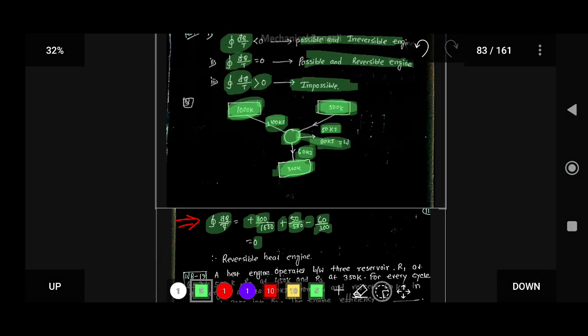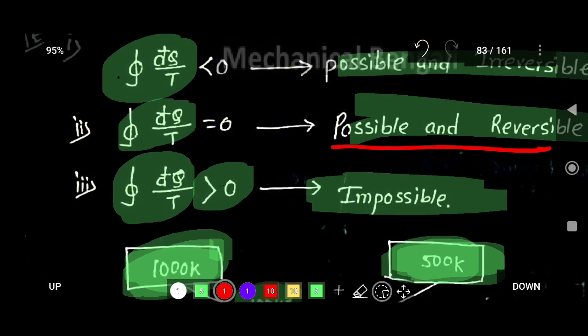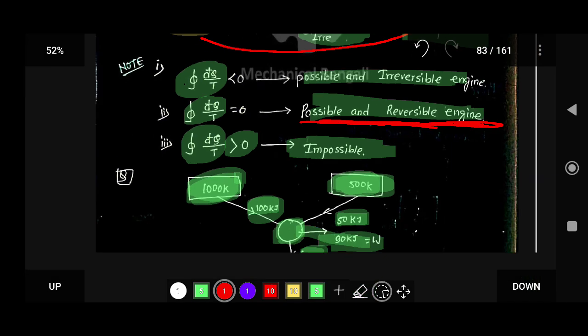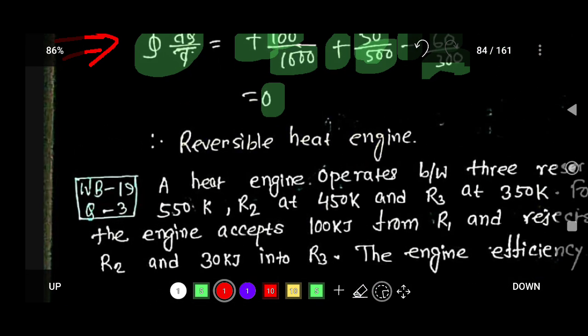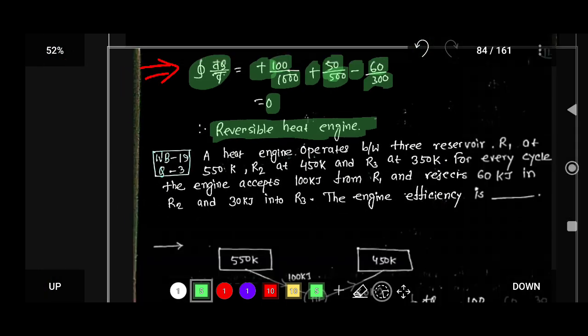If it is 0, the Clausius inequality says that it is a possible and reversible cycle, a reversible engine. So from here you can say that this is a reversible heat engine. Okay, this is a reversible heat engine. So this is a very easy question.